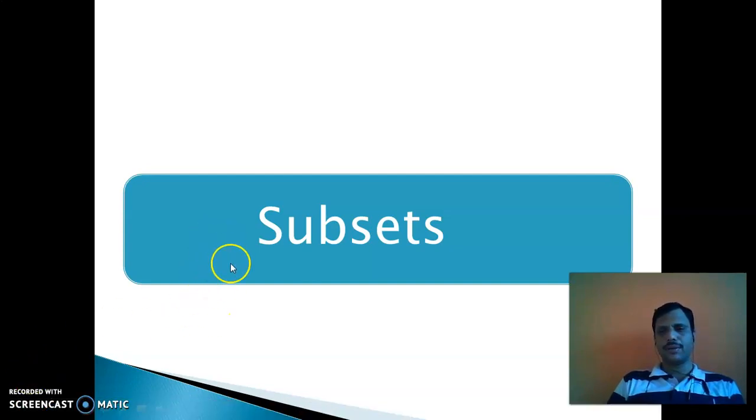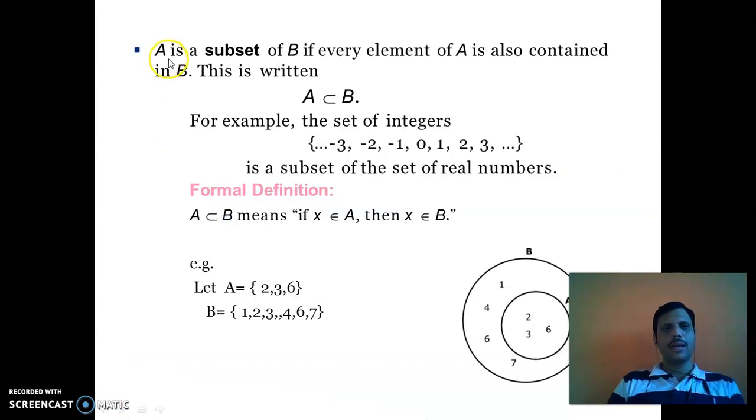First we see the definition of subset. A is a subset of B if every element of A is also contained in B.